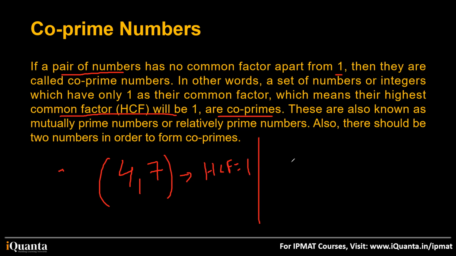If I say 15 and 4, are they co-prime? See, the numbers individually are not prime, but mutually they are co-prime. Why? Because their HCF is 1, right? They have no other common factor apart from 1. Is it clear now, Mehak?